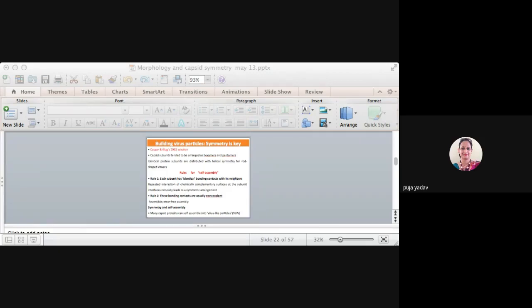1, 2, 3, 4, and 1 and 2. Okay guys, so H is the number of units in a straight line toward the next pentagon. That's why I was telling you it's a distance. And K is the number of units shifted to either side to reach the next pentagon. So if you look at dextrorotatory and levorotatory, let me show you if I can show this picture to you.